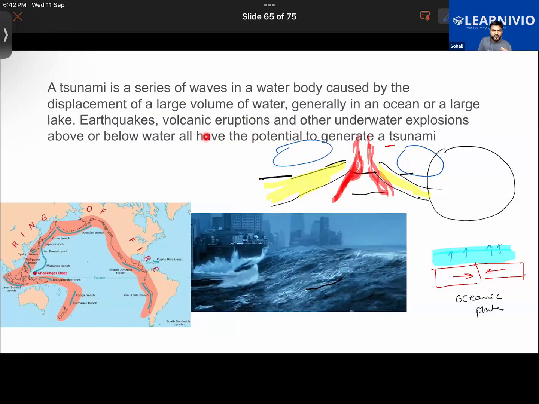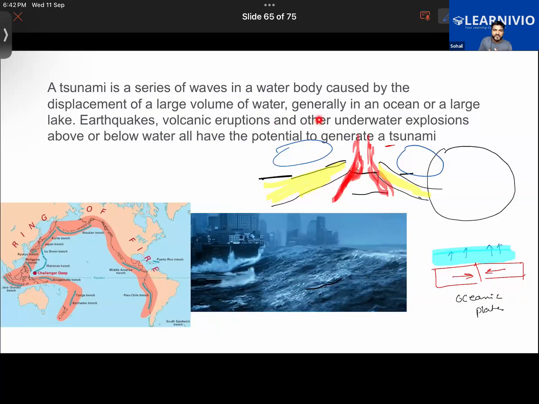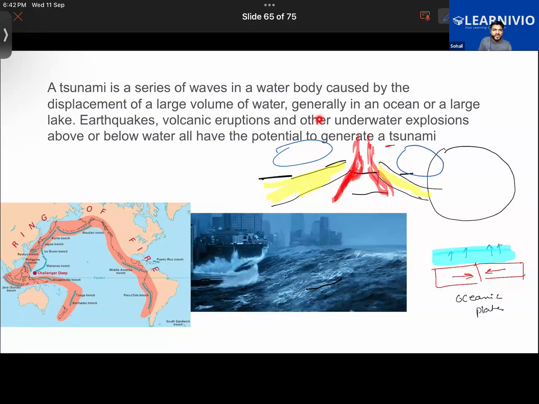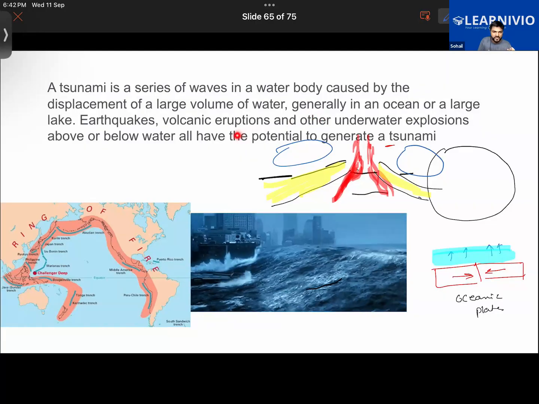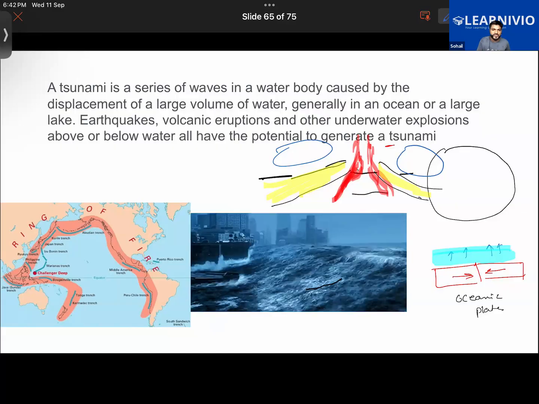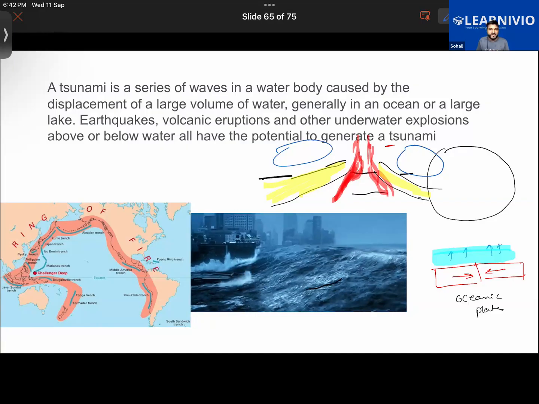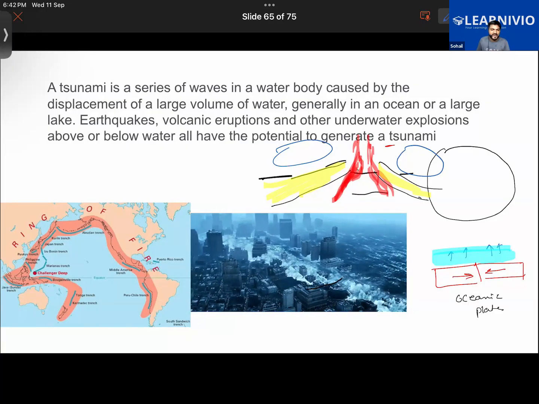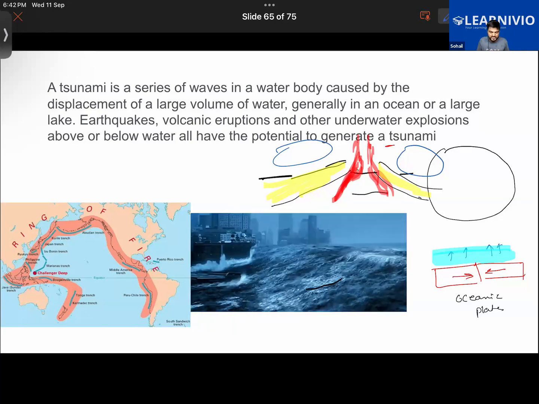If, let's say, some underwater nuclear explosions are carried out, that can also lead to a tsunami. So all these causes carry the potential to generate a tsunami, whether it be volcanic eruption, earthquake, underwater landslides, weather, or nuclear explosions.